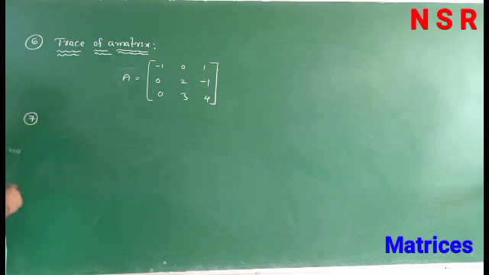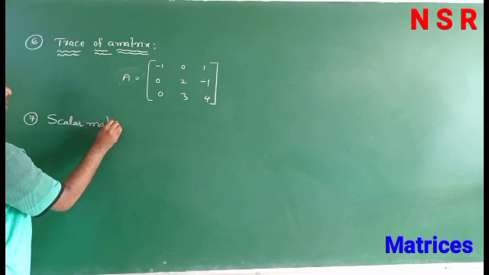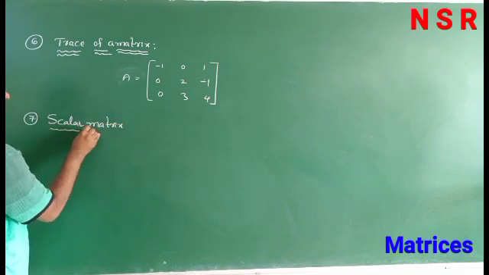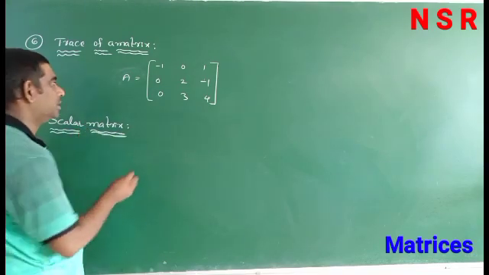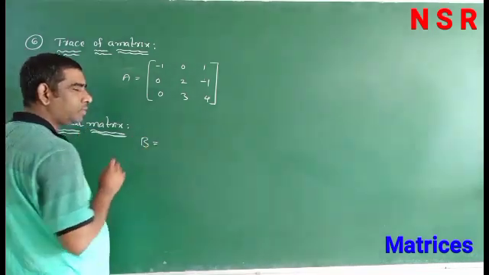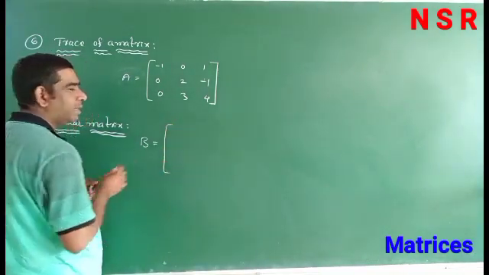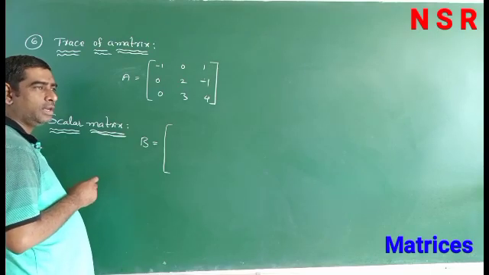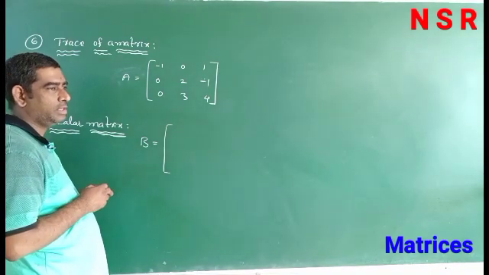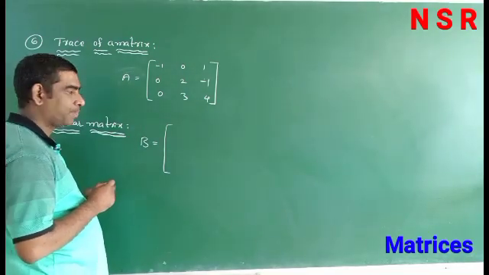Next, seventh one, scalar matrix. In a square matrix, other than diagonal elements, all elements are 0 and the diagonal elements are equal.